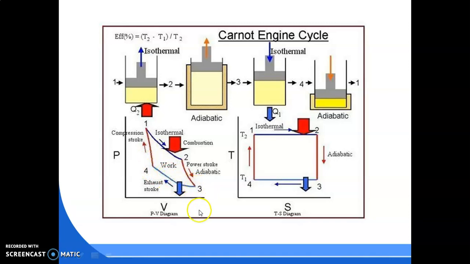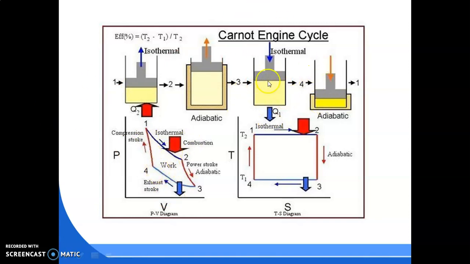So initially the volume is V3, then the final volume is V4. The volume decreases, and the pressure, which is initially P3, increases to P4. The pressure increases and the volume decreases. And how? Because we are rejecting the heat, because of that the volume decreases. Okay, then the next process after that, that is the 4 to 1 process.